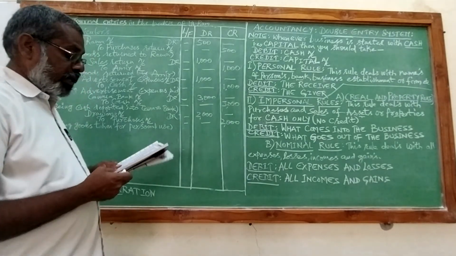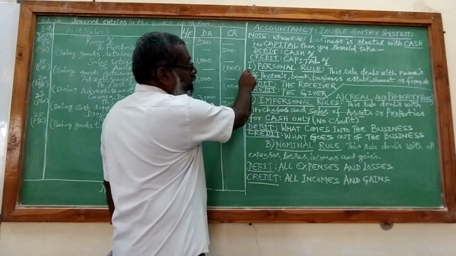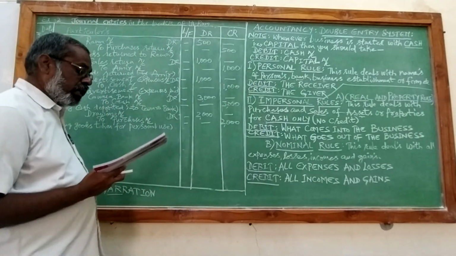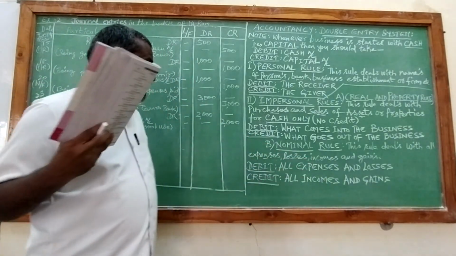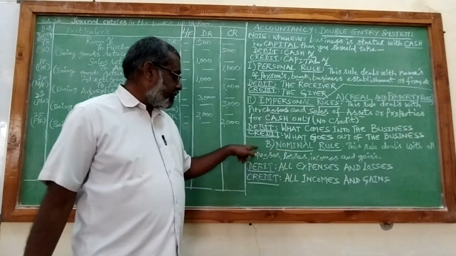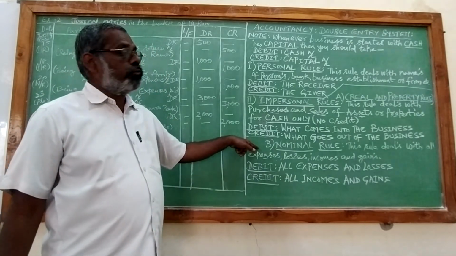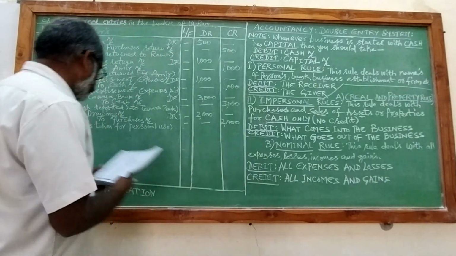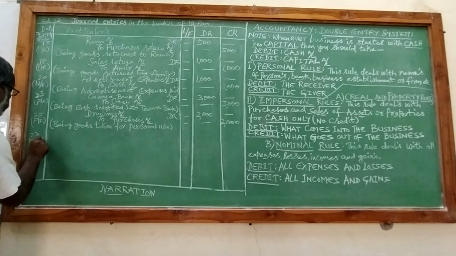So here cash paid to Ramesh means name has come, it will be dealt under personal rule because this rule deals with the names of persons. And also he has mentioned discount received. So discount received means it is an income. Discount received is income, so it comes under nominal rule. That means in this particular transaction you have two rules involvement. One is personal rule and second one is nominal rule. Personal rule plus nominal rule.